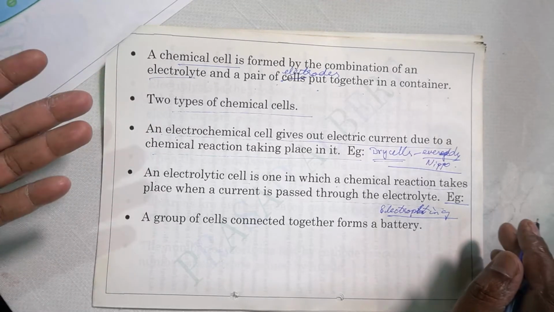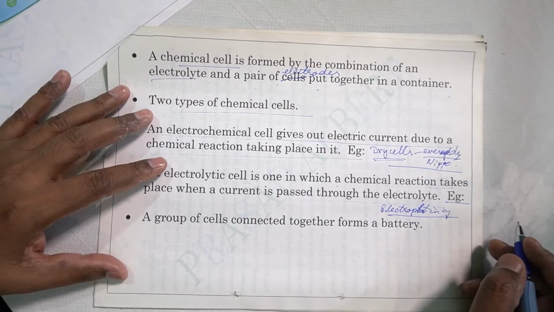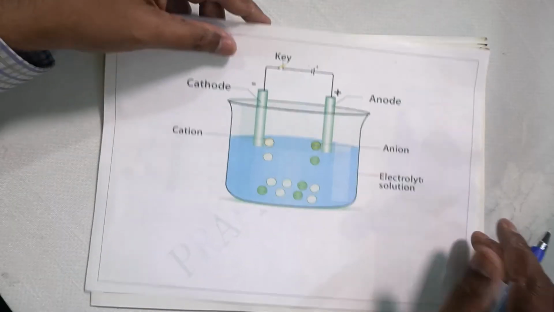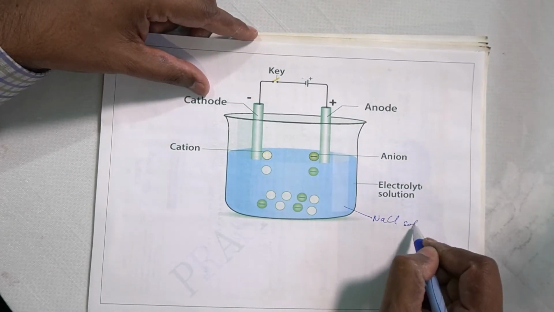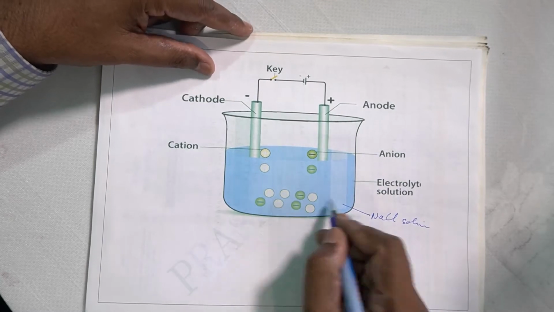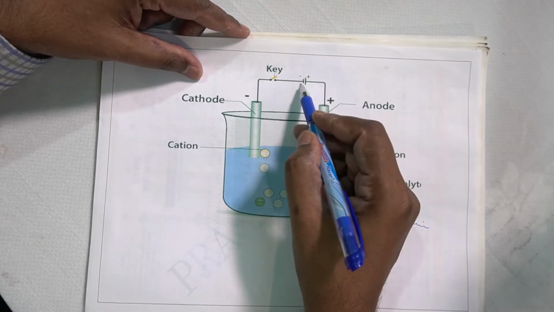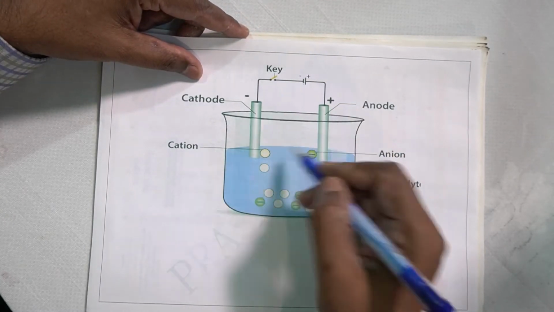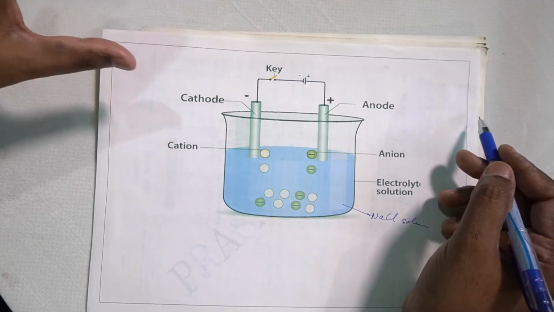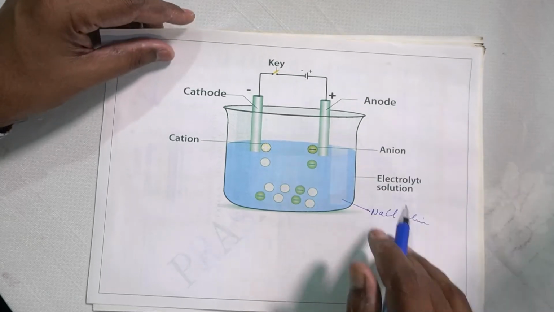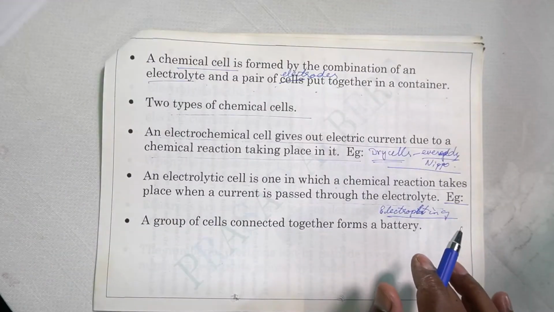An example we can also take is this diagram you can find. Suppose this is a NaCl solution, an electrolytic solution. Now what happens? It will split into Na plus and Cl minus, and current is given from outside. You see there is a battery. Current is given, so the reaction takes place. The moment you disconnect the key, what happens? No reaction will take place. So such a cell is called an electrolytic cell, right?